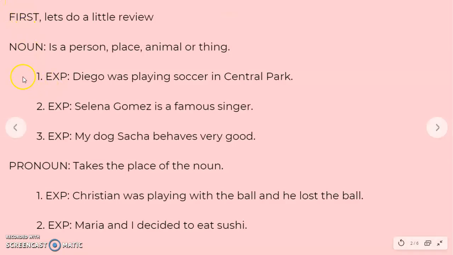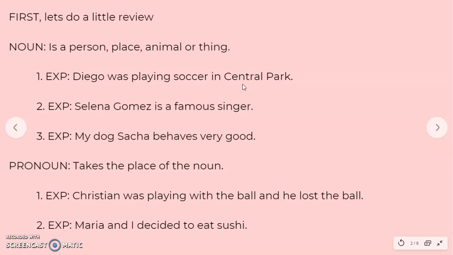That's sentence number 1. So here I see two nouns. Noun number 1, Diego, because it's the name of a person, was playing soccer in Central Park. Central Park is the name of the park. So this is a place. This is our second noun.